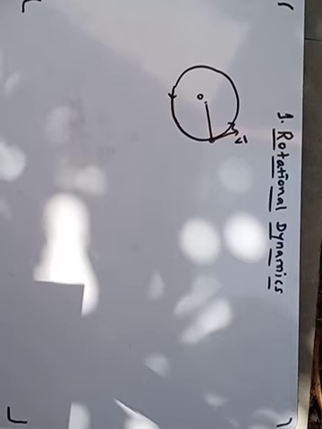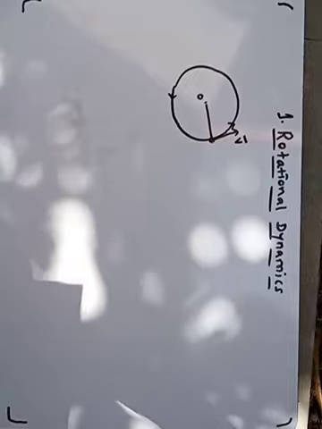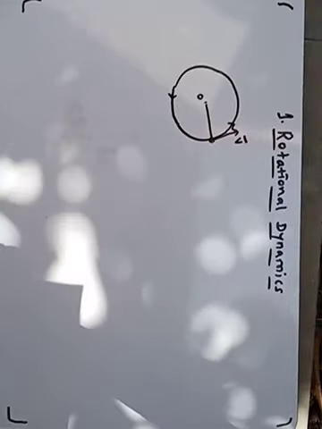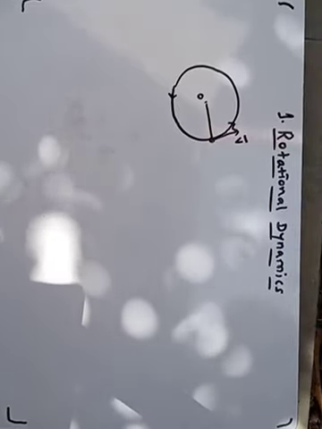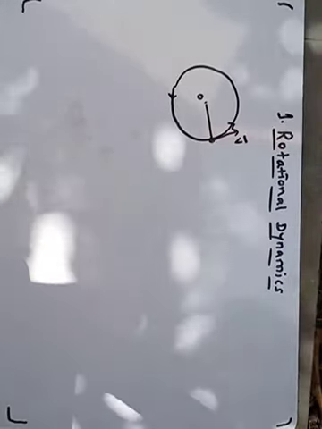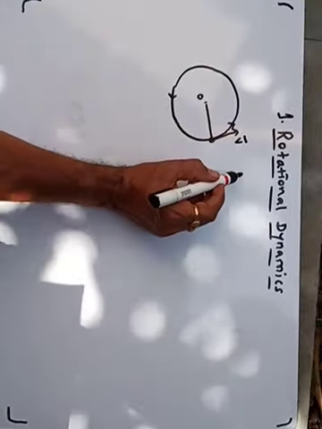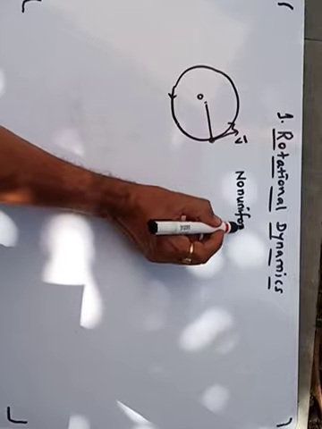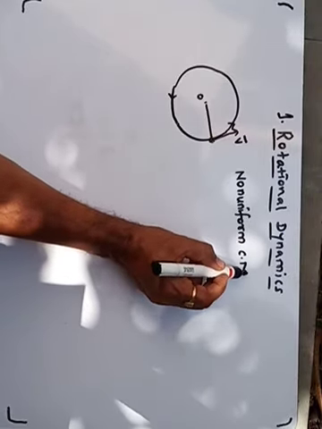Now suppose we consider in this circular motion the speed, that is the magnitude of velocity, either remains constant or it changes. Whenever the magnitude of linear speed changes, that type of circular motion is called non-uniform circular motion.